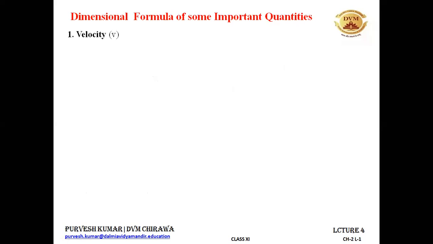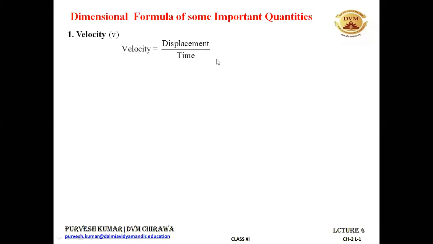First quantity that we need to deal with is velocity. First of all, you have to write the formula for velocity. Velocity is equal to displacement upon time. All right, we know this. What is the dimensional formula for displacement? It is L, because displacement is some kind of length. And what is the dimensional formula for time? It is capital T. So we can write it as L by T.